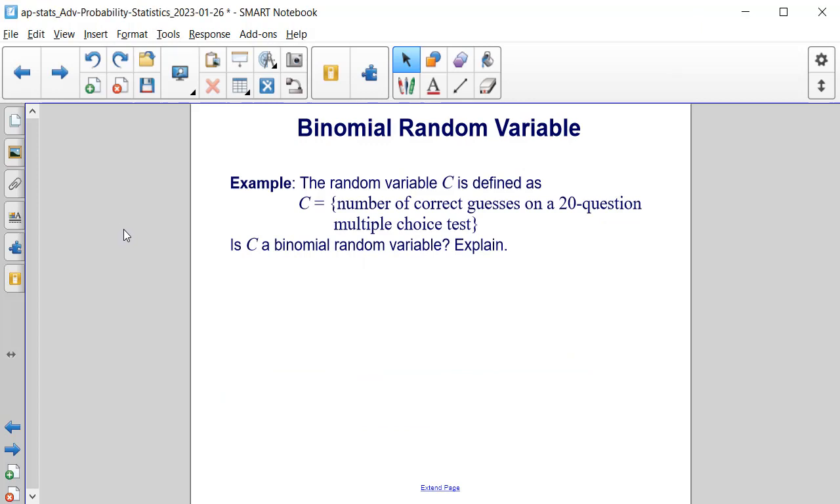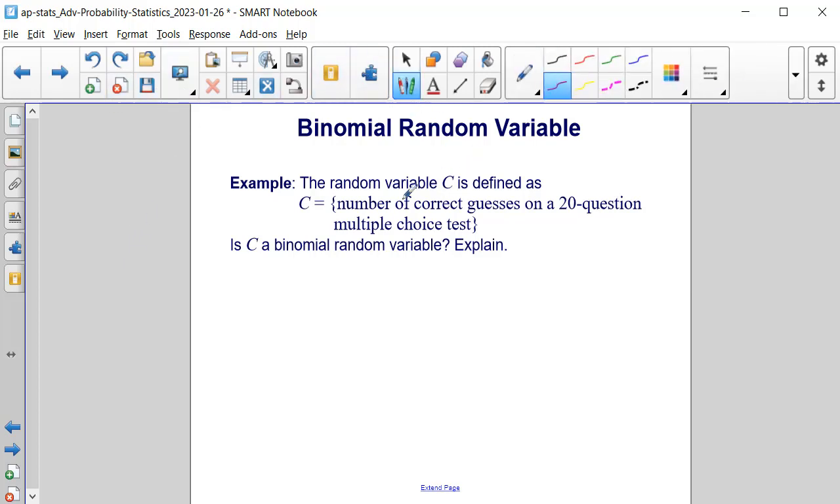Let's try an example. The random variable C is defined as the number of correct guesses on a 20-question multiple-choice test. Is C a binomial random variable? Explain. Well, it's a multiple-choice test, so each answer is either correct or incorrect. So you have two outcomes, your success and your failure. And each question on a multiple choice test is independent of one another. So therefore, yes, this is a binomial random variable.